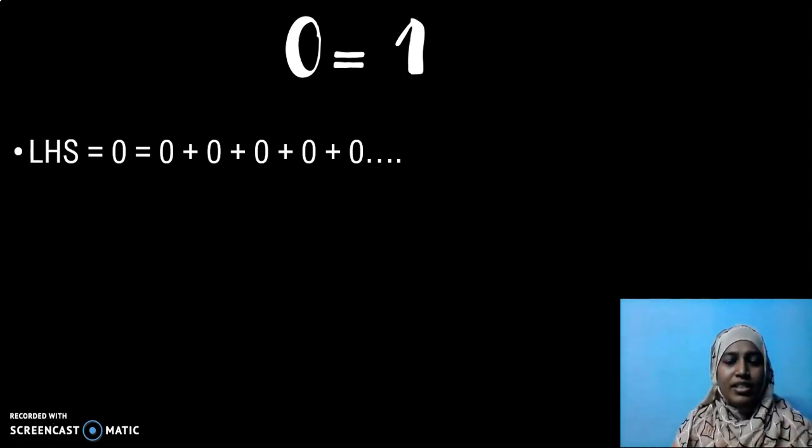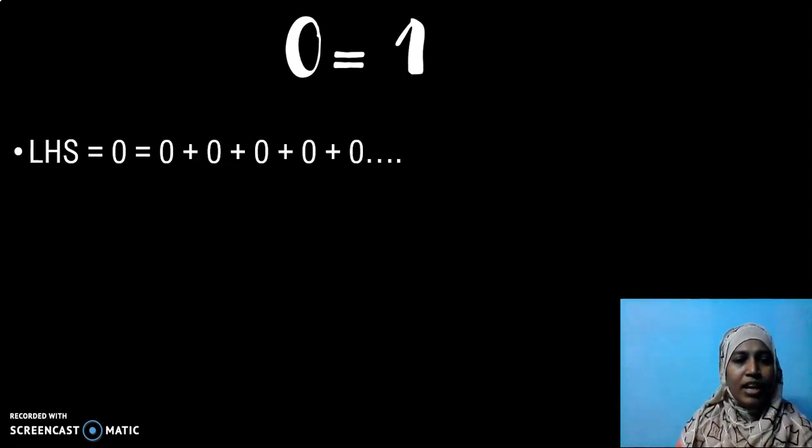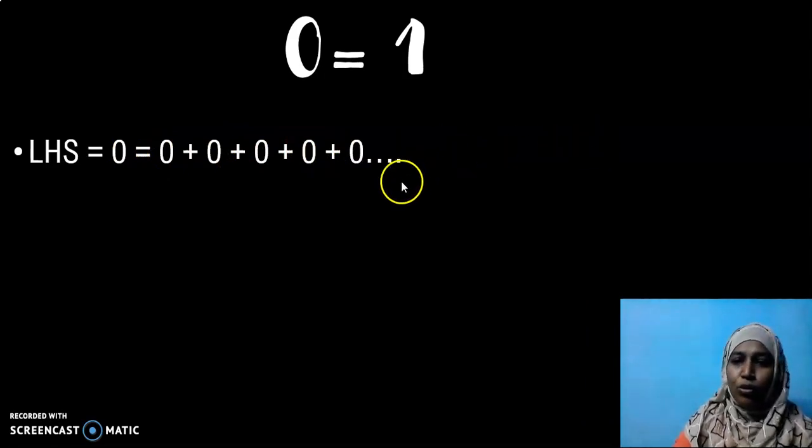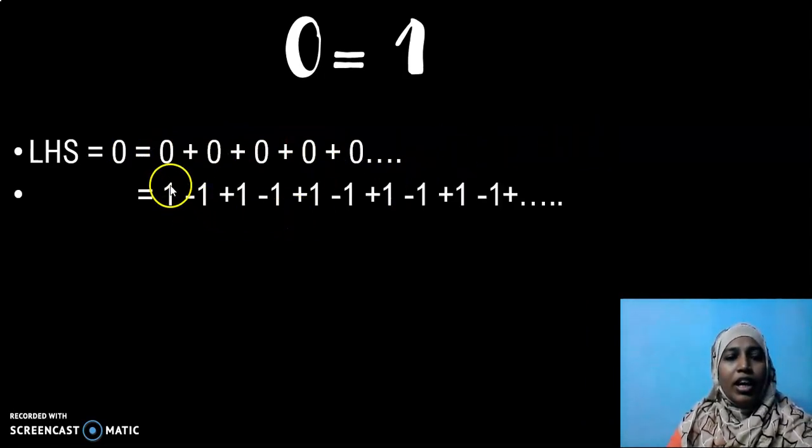See, what is there in the LHS is 0. 0 can be written as addition of as many zeros as possible. I have written 0 plus 0 plus 0 plus 0 plus 0, and so on. It keeps on going. Now, I have written 0 as 1 minus 1, plus 1 minus 1. It becomes 0, isn't it? Yes. Next, this 0 I have written as 1 minus 1. Then the next 0 I have written as 1 minus 1. The fourth 0 I have written as 1 minus 1. The fifth 0 also I have written as 1 minus 1. And it keeps on going.